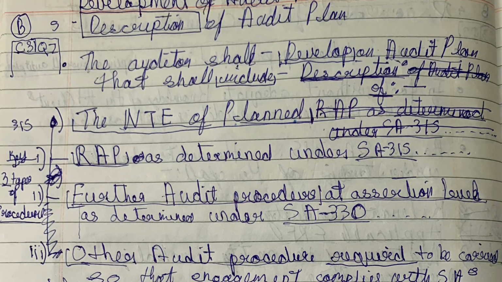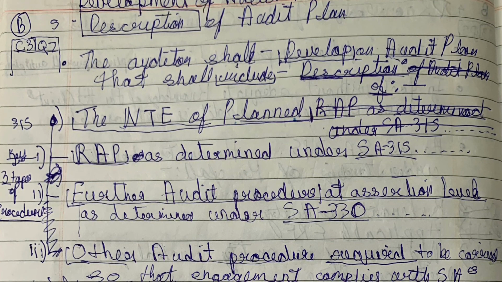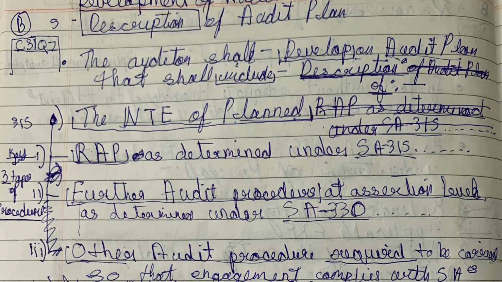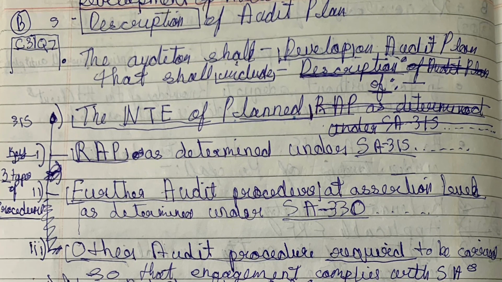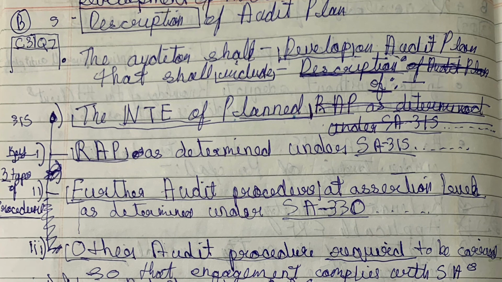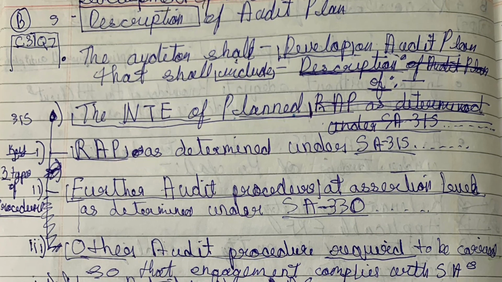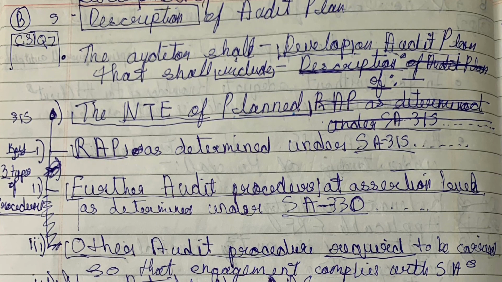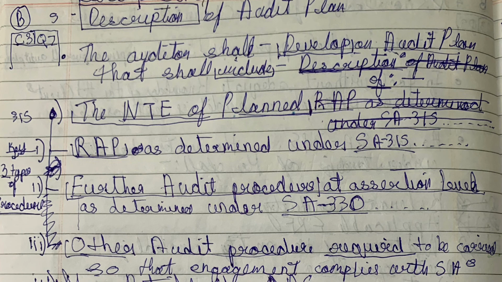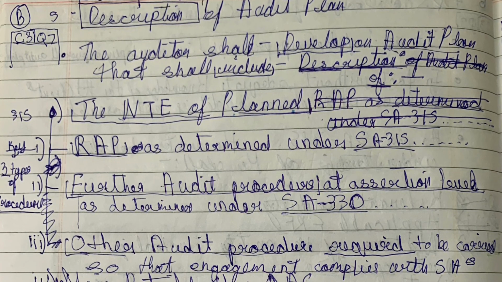And after assessing risk, we need to give a response to the assessed risk. So the second point is we need to describe further audit procedures at assertion level as determined under SA 330, that is the auditor's response to assessed risk.